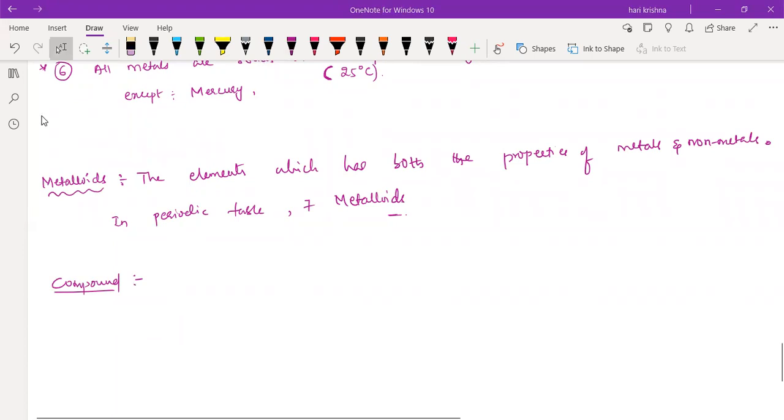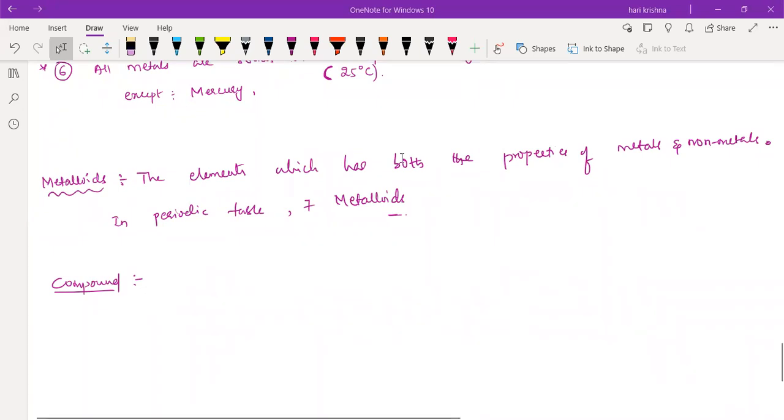Sir, a compound is a pure substance made up of 2 or more kinds of atoms which can be broken into simpler substances. Which can be or which cannot be? Which cannot be, I mean. Okay, the next one? Sir, I think it's made of different molecules, not atoms. Okay, made up of different molecules. Okay, next. Now tell me the examples for the compound.